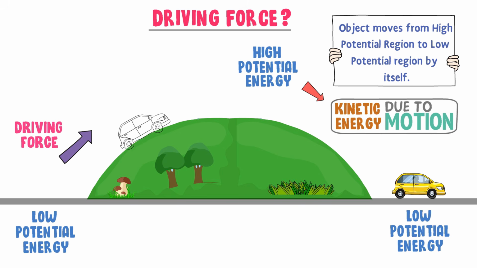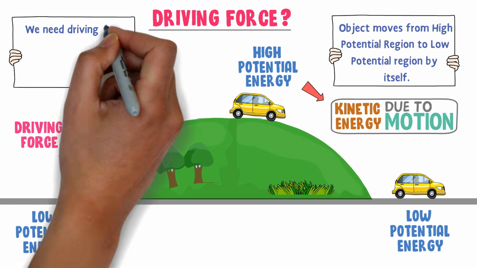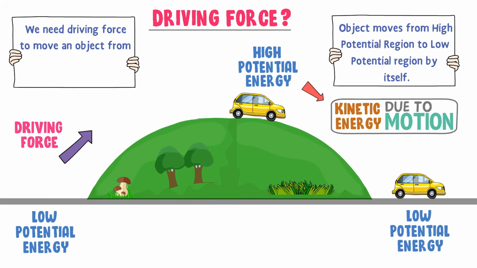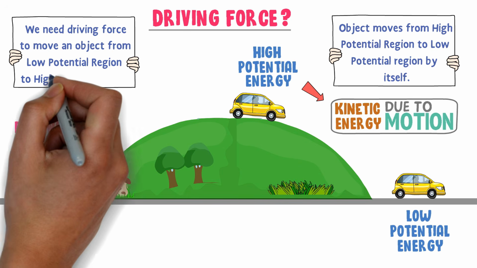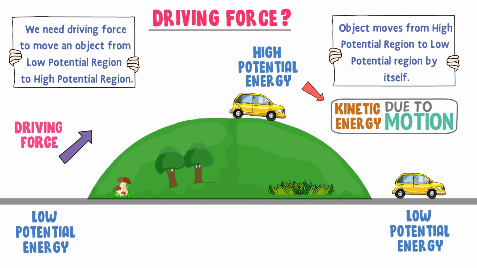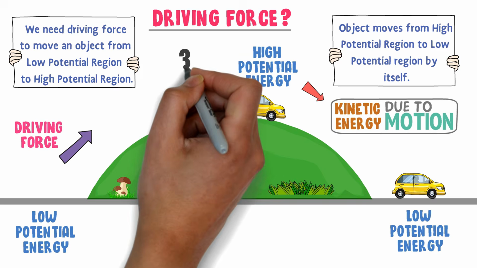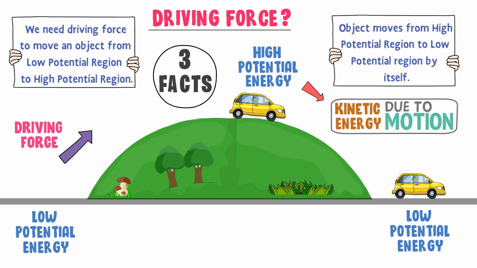Once the car reaches the top of the mountain, it will again accelerate towards the ground by itself. So thirdly, we also learn that we need driving force to move an object from low potential region to high potential region. Now listen carefully. From this example, we learn three universal facts.